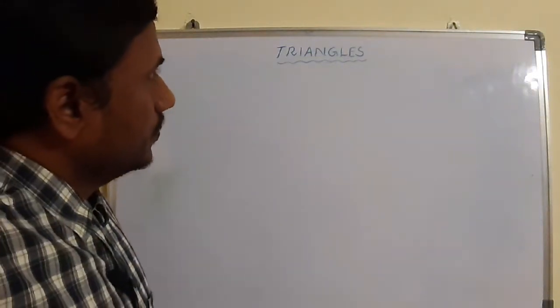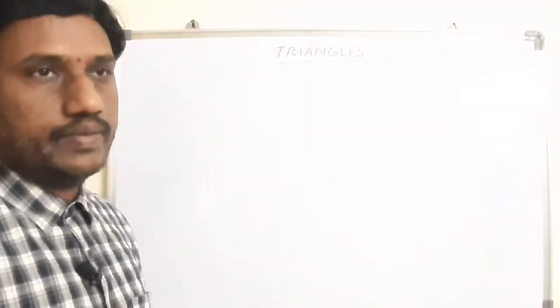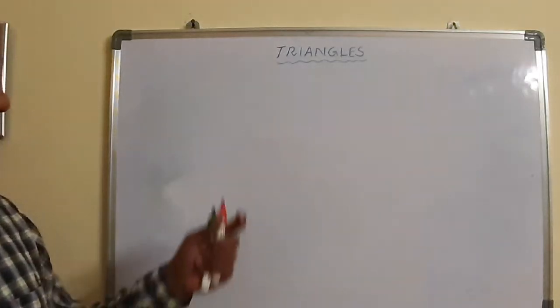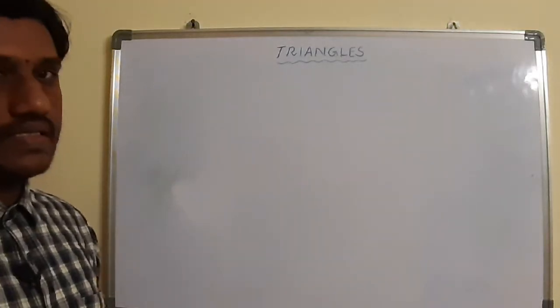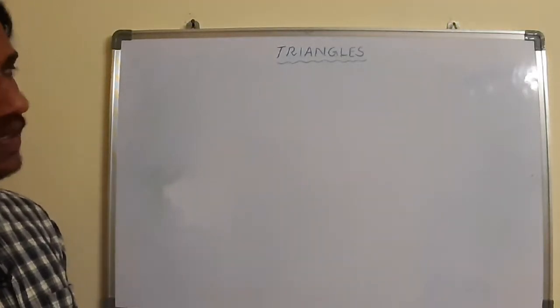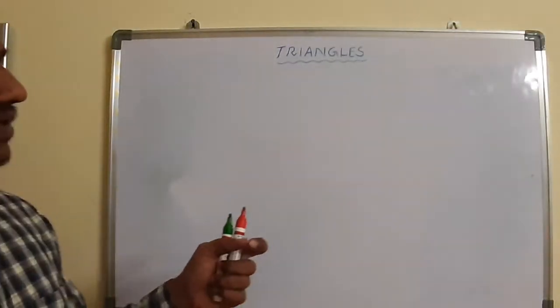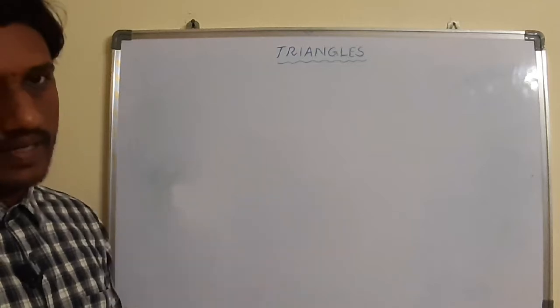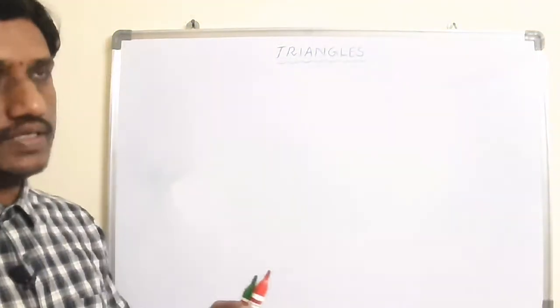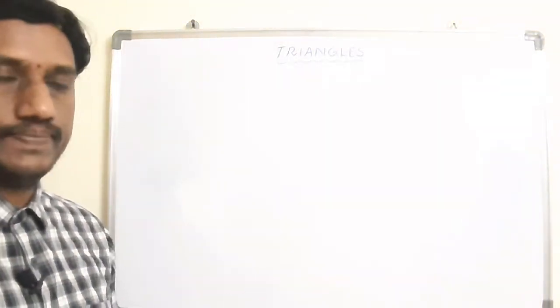We are going to discuss triangles, a very important chapter. Mainly this chapter concentrates on similarity of triangles. Before going to similarity of triangles, what is meant by similarity? How can we say the given two figures or two objects are similar?